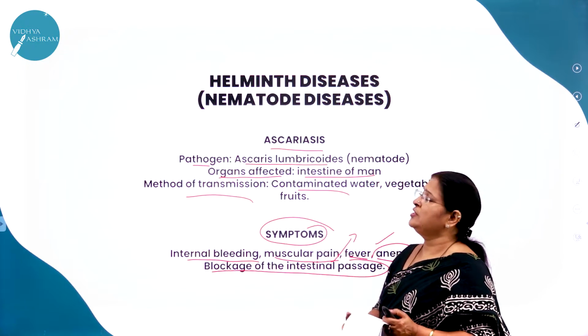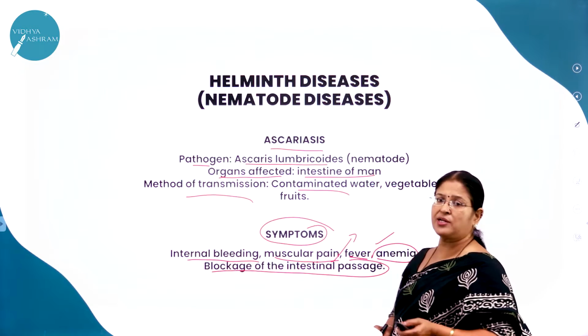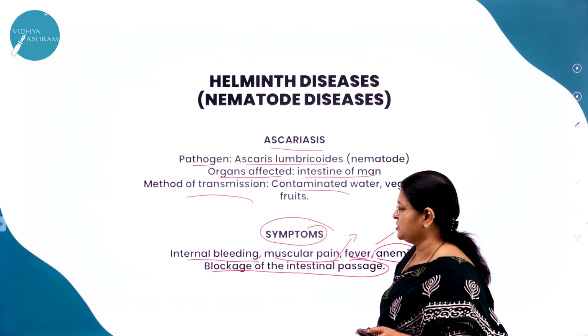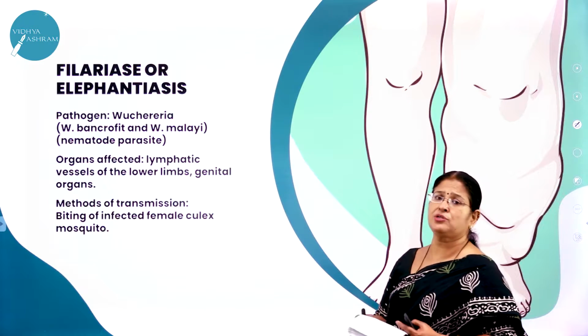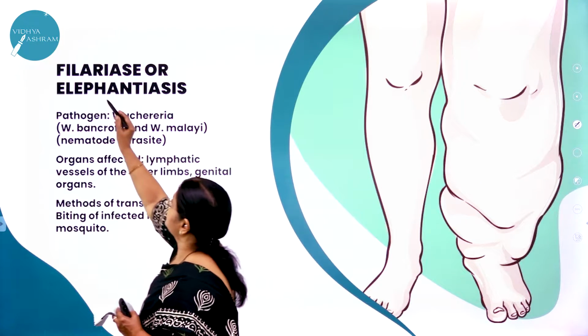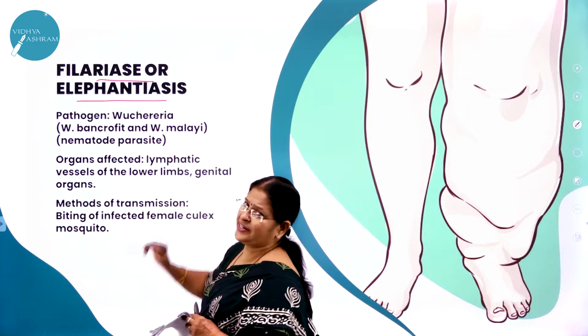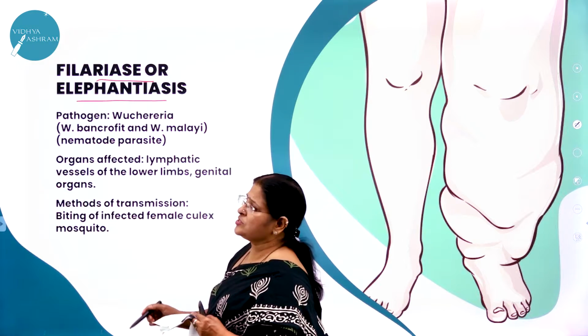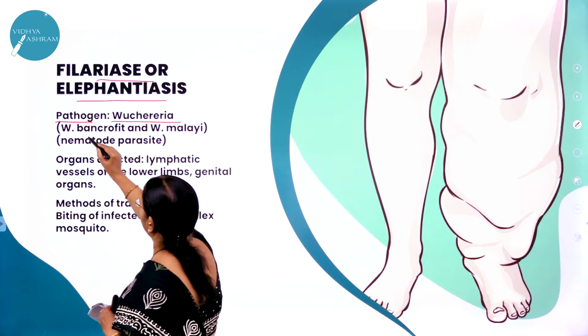Hope you have understood about Ascaris, the pathogen, the organs affected, the method of transmission, and the symptoms. Moving on to the next very important disease called filariasis. Filariasis is otherwise called elephantiasis. What is the causative organism? The pathogen is Wuchereria bancrofti.